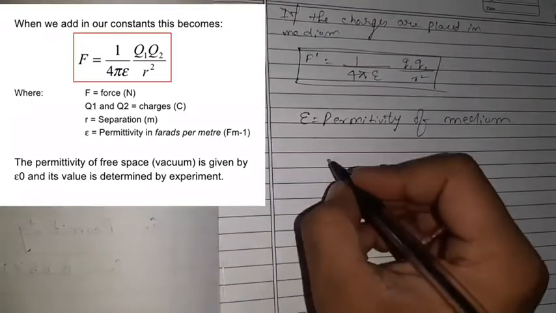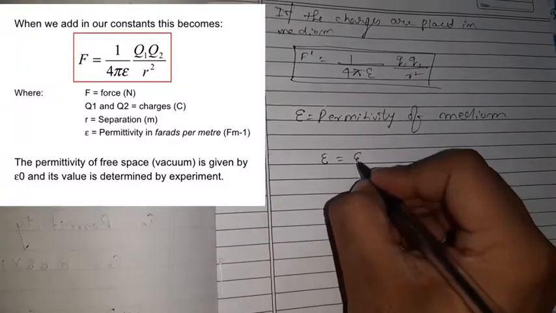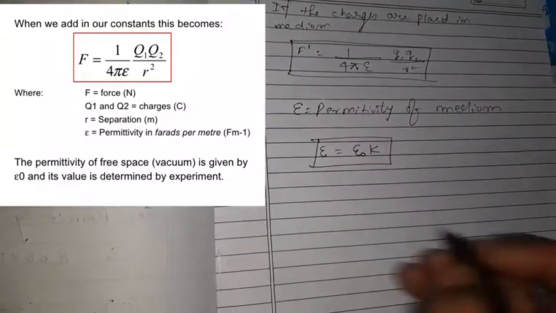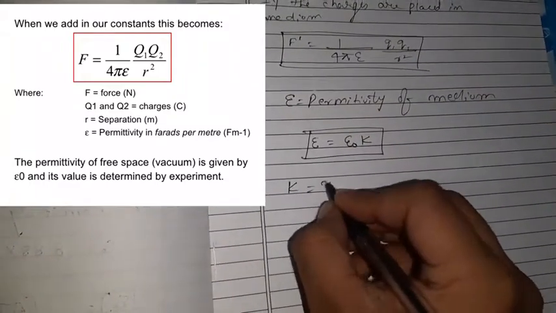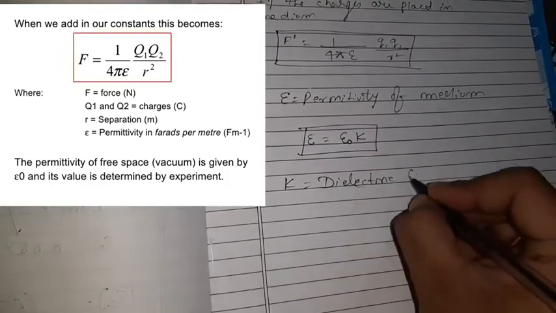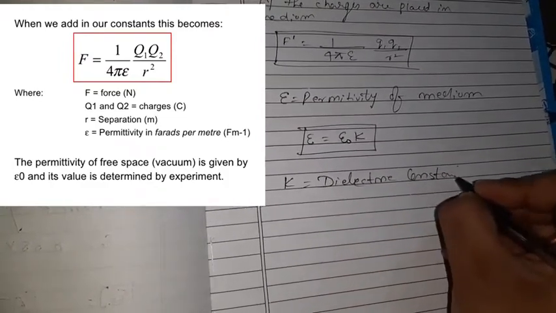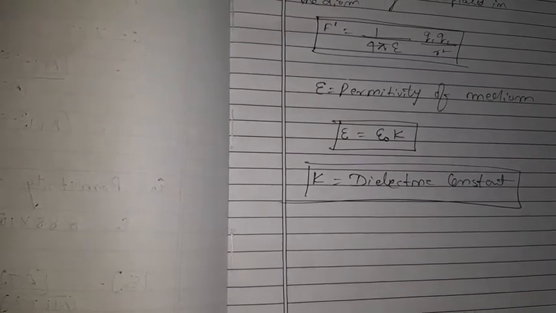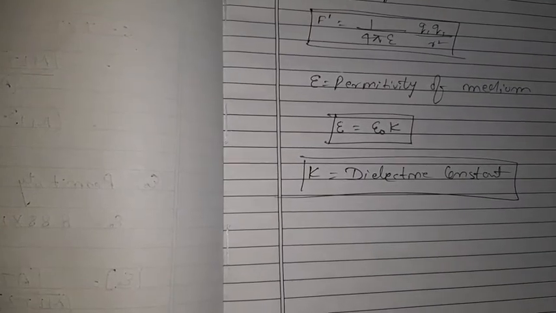Now what is the value of permittivity of medium? It is equal to epsilon naught into K. What is K here? K is known as the dielectric constant. The value of the dielectric constant is different for different media. It is always given in the question.